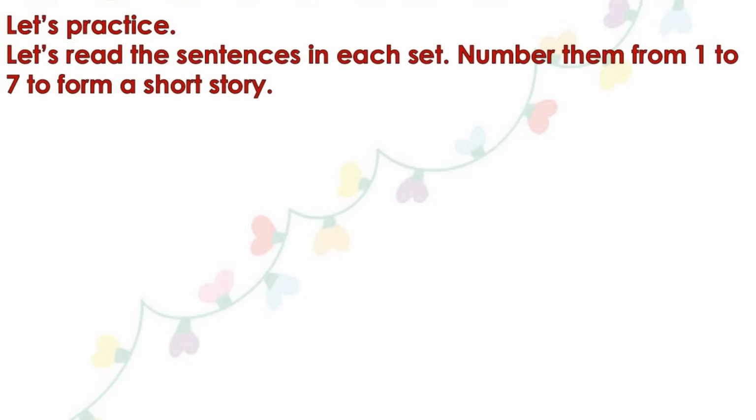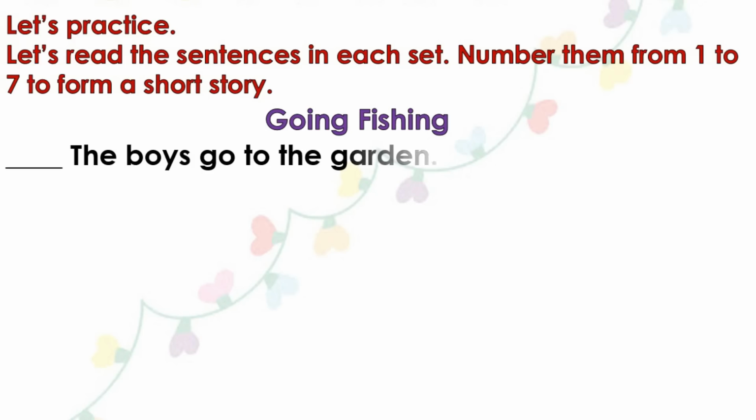Let's practice. Let's read the sentences in each set. Number them from 1 to 7 to form a short story. Are you ready? The title of the short story is Going Fishing. Here are the sentences. The boys go to the garden.